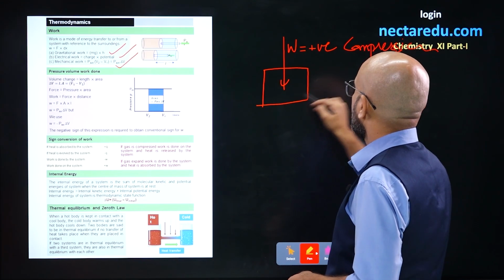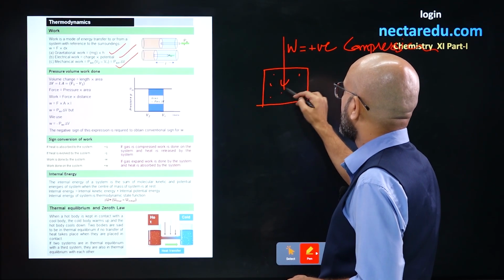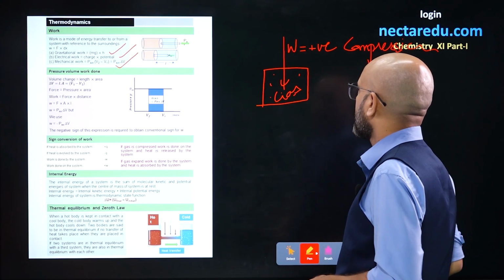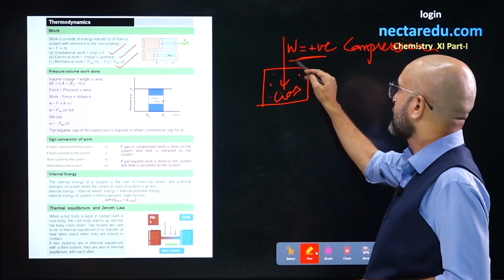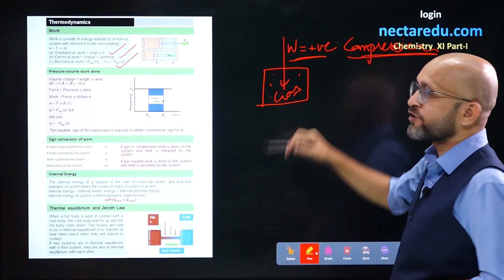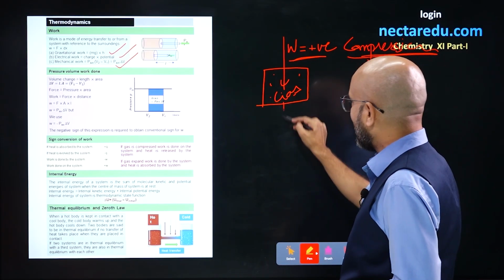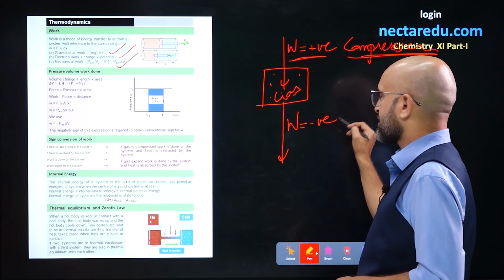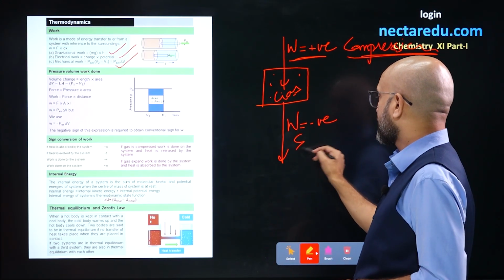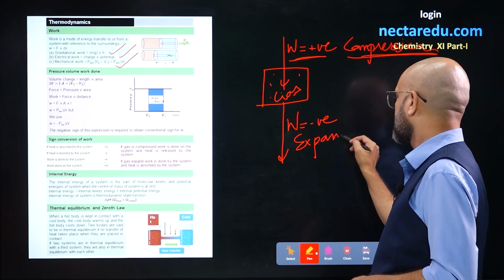We are imagining a system which is a gaseous system, right? So work done on the system, sign is positive and the process is compression. Similarly, when gas expands, then work is being done by the gas, and the phenomenon is expansion of gas.